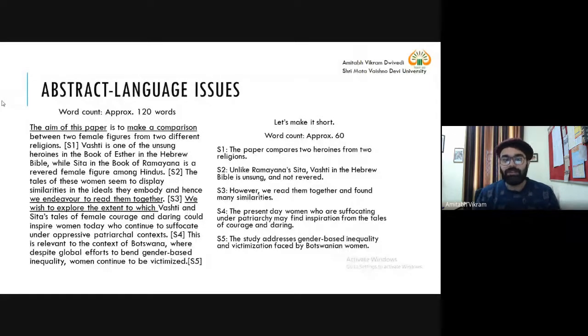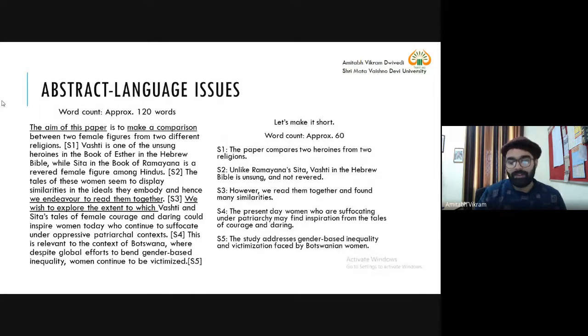So this is how you can take into account the language issues, the problem of wasting words, and how you can maintain the principle of economy when it comes to writing, and the principle of minimax when it comes to conveying more meaning using very few words.